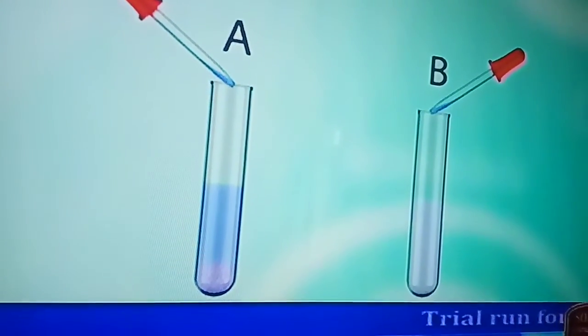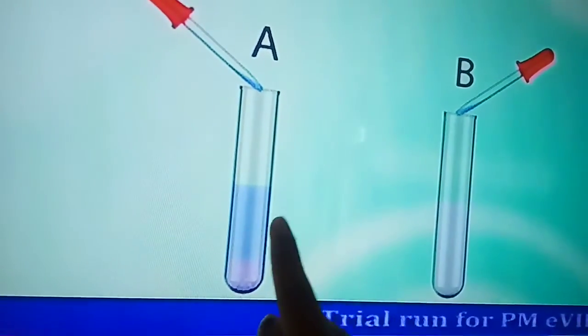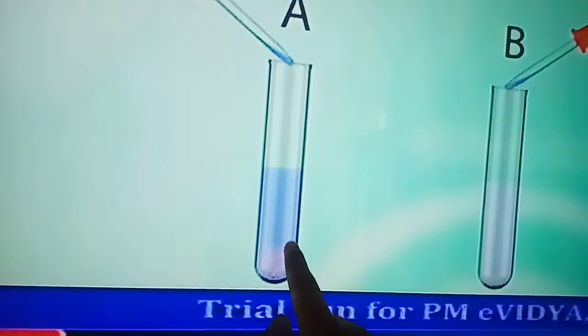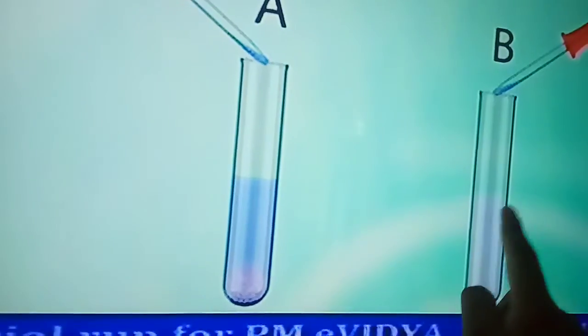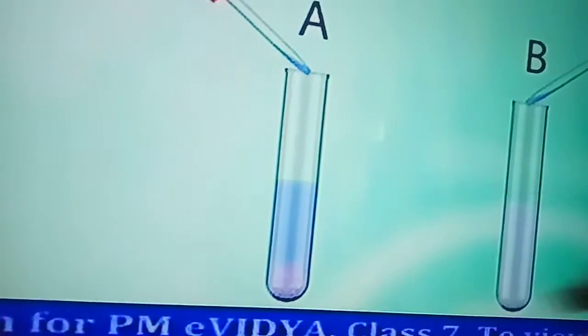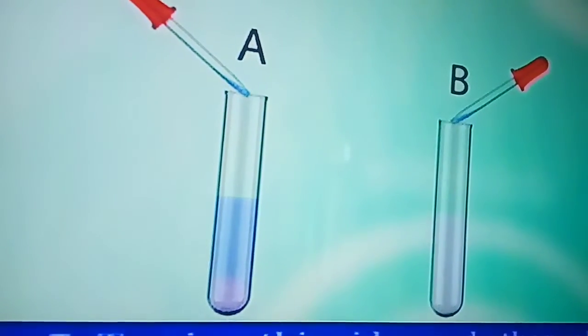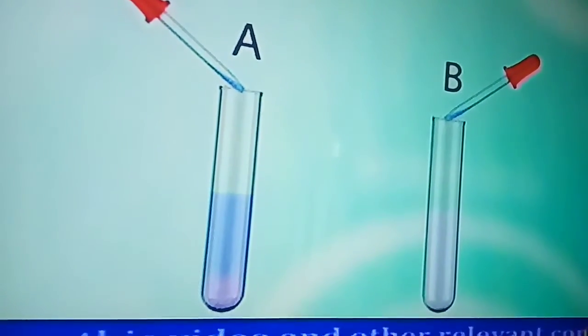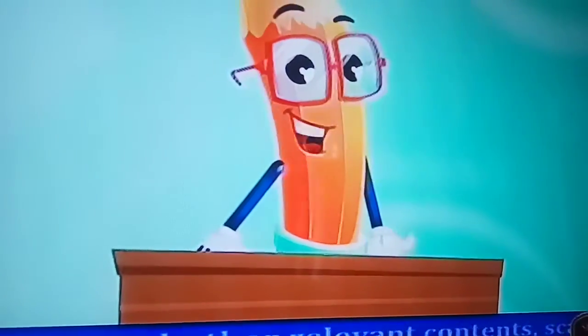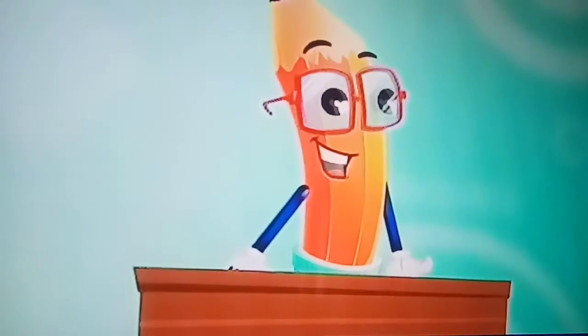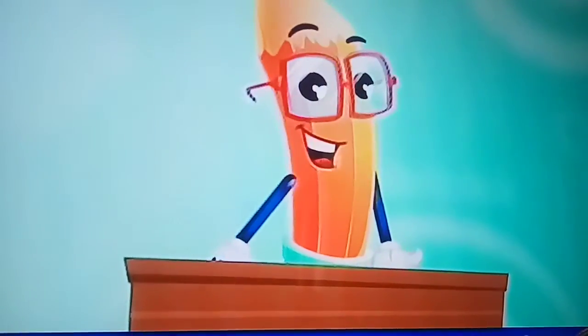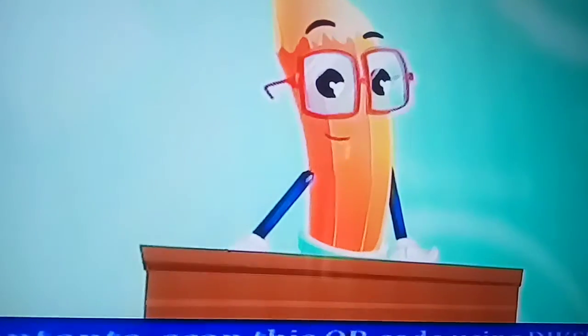What do you observe? In test tube A, the color of iodine changes to blue-black, but there is no change in test tube B. Iodine solution is used for testing the presence of starch. When iodine solution is added to starch, the color of iodine changes to blue-black.